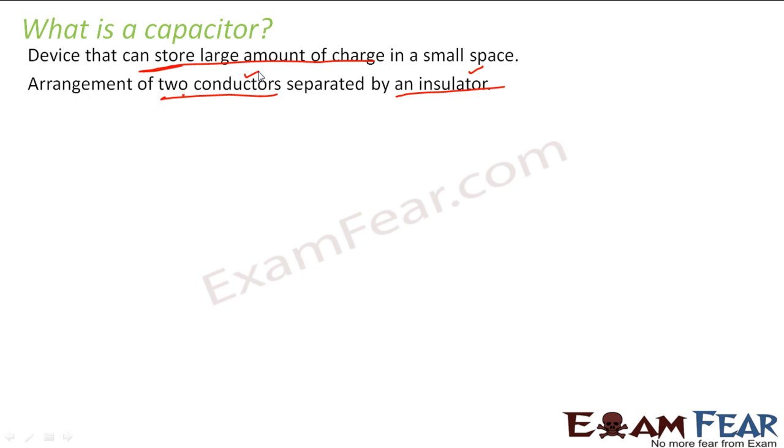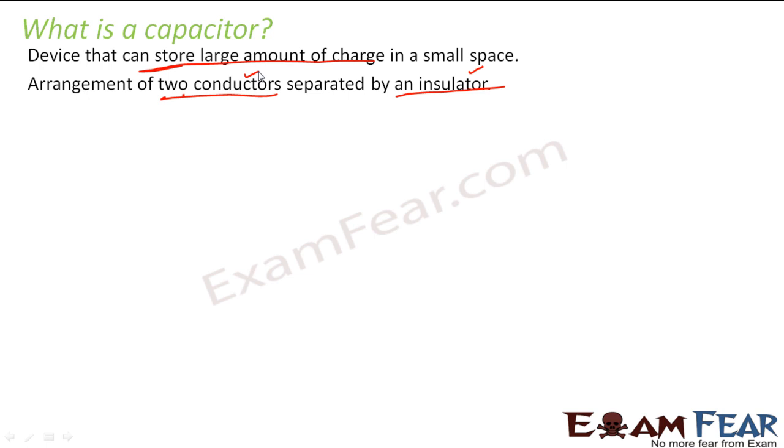So basically, a capacitor will consist of two conductors, and the two conductors will be separated from each other by an insulator. Now all of you will be knowing these definitions of conductors and insulators. But when we try to know how this arrangement helps in storing charge, we will have to know more about conductors as well as insulators.